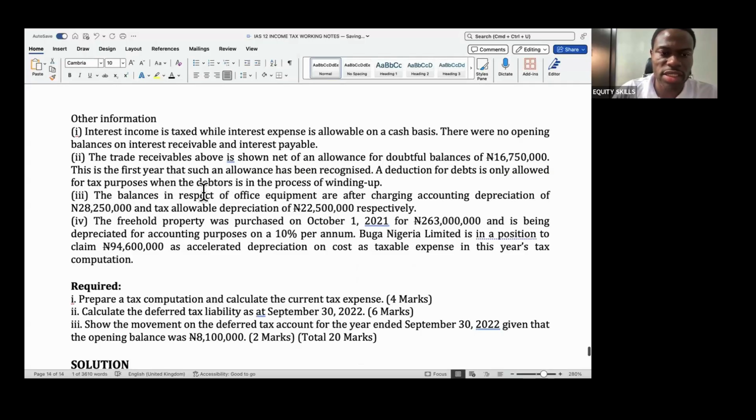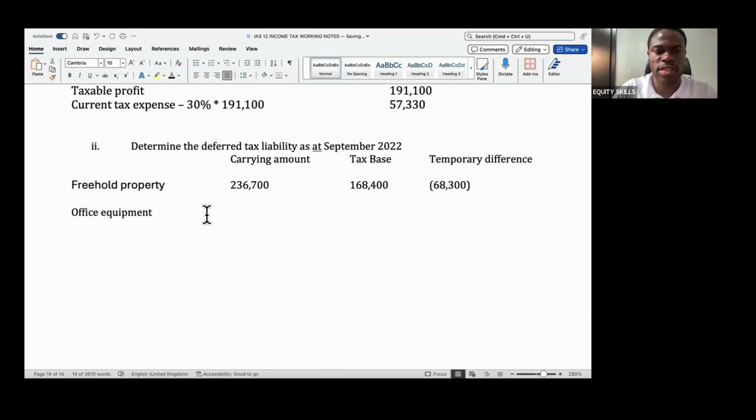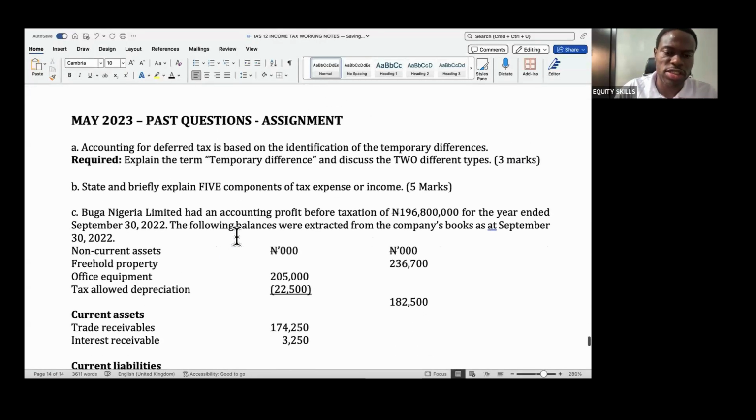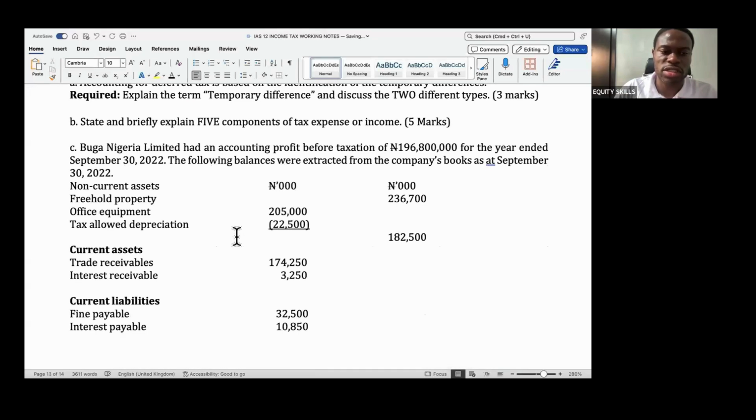So the balance in respect of every agreement is after deducting accounting depreciation of this. So the carrying amount is this amount. The tax base should be the cost minus the capital allowance. But I don't know the cost now. The only way I can get the cost is to add back that depreciation that they have deducted to derive this.